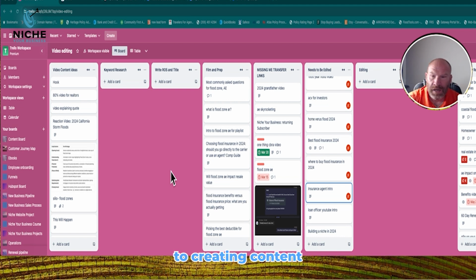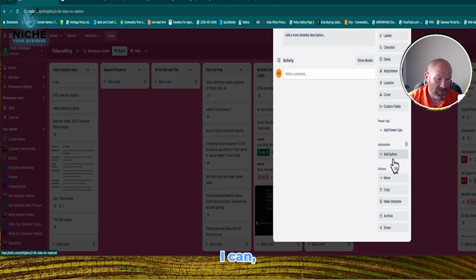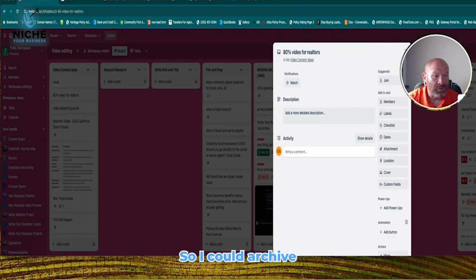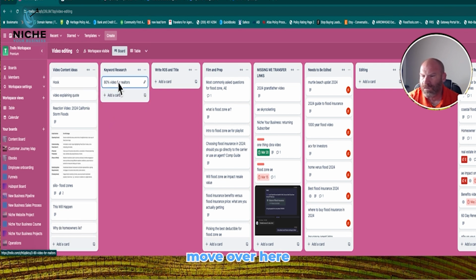So when it comes to creating content, and I am doing keyword research, or let's just say I get a content idea, I typically am putting it right here in the content idea stage. And then when I decide, all right, I'm ready to start doing some research on this idea, or this idea is a no-go, I can go in here, I can delete it if I needed to. They call it archive, so I could archive it, which basically moves it to the trash. Or, hey, I'm ready to do keyword research, so let me just move it over here right now.